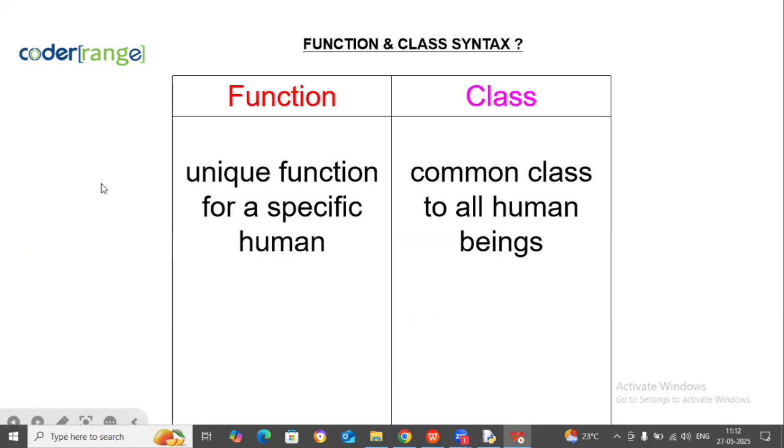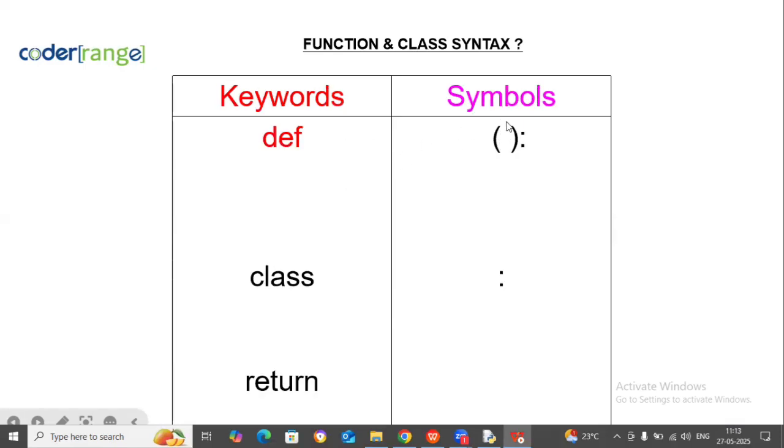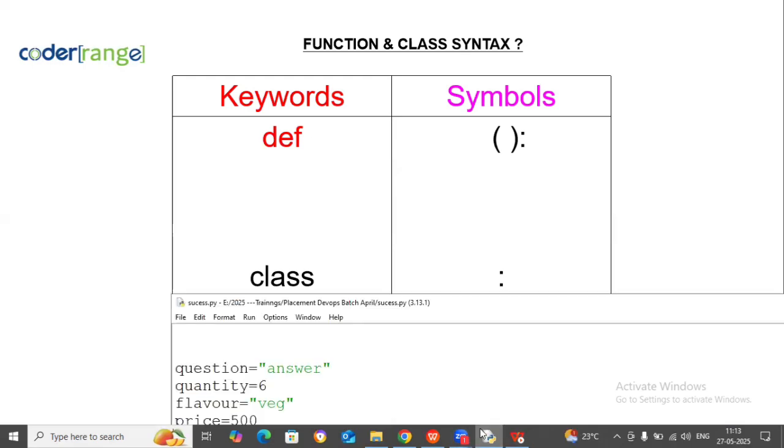So what is a function? Listen. A function is a unique function for a specific human. A class is a common class for all human beings. So what is the syntax of a function? Def. Def is a keyword. Round bracket, colon. What is the syntax of a class? Class is a keyword, colon. Ready? Can I write code? Yes, sir. Very good.